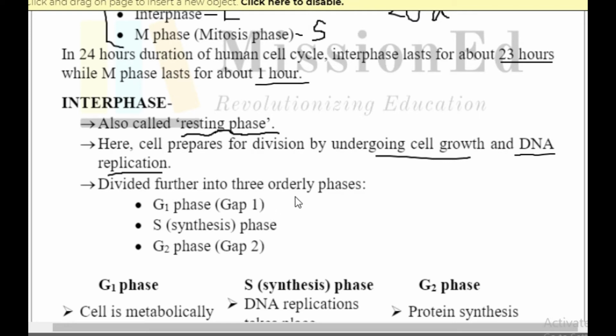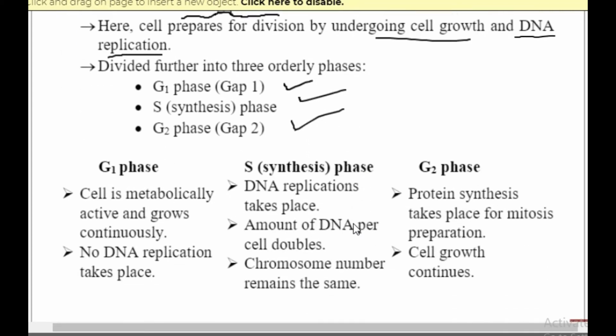Interphase is further divided into the G1 phase, the S phase, and the G2 phase. How are they named, or why are they named like that? G1 phase is the gap phase. So why is it called the gap phase? Because though the cell is metabolically active and continues to grow, there is no DNA replication that happens. We are only looking at something which is visible, some change that you can see, but in case of G1 phase, there is no change seen, and there is no DNA replication as well. But the cell is metabolically active.